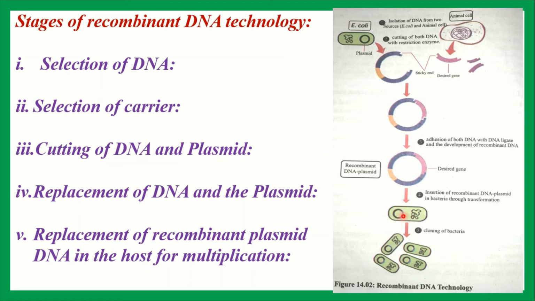By applying heat and making calcium rich condition, the bacteria accept the recombinant DNA plasmid.